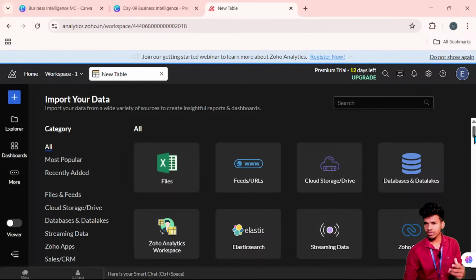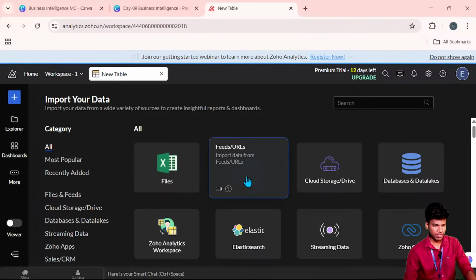In the upcoming 5 to 6 days, we will discuss the other tools. The remaining tools are Power BI, and also Plotly, which means working with Python. First we will see those tools, then we can try different data sources in every tool: how to use SQL in Power BI and Tableau, and here also how to use a database. We can try different data sources for each and every tool.